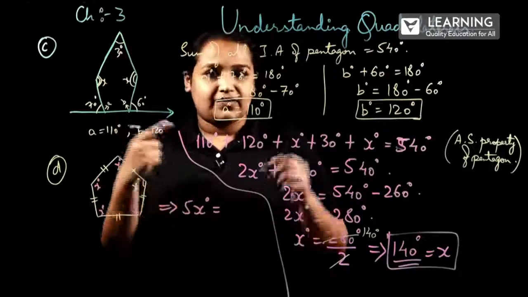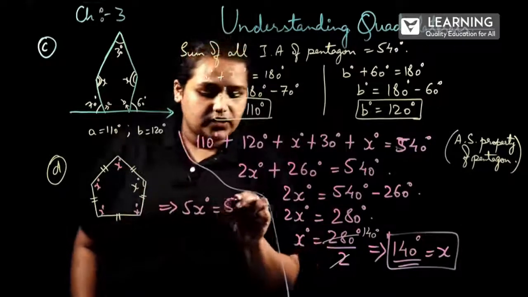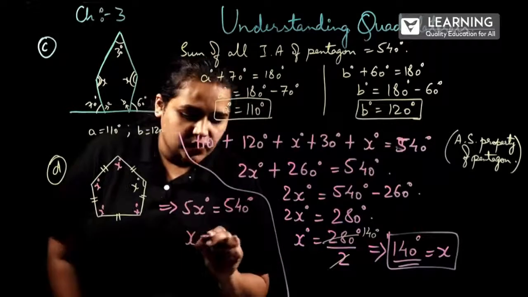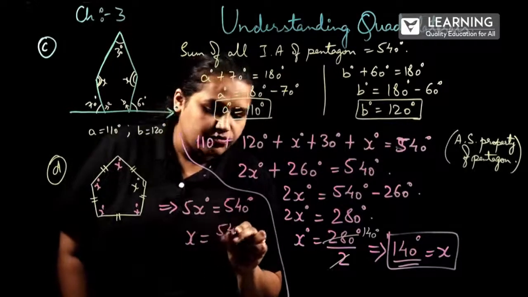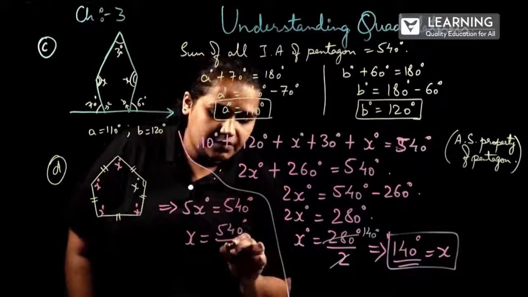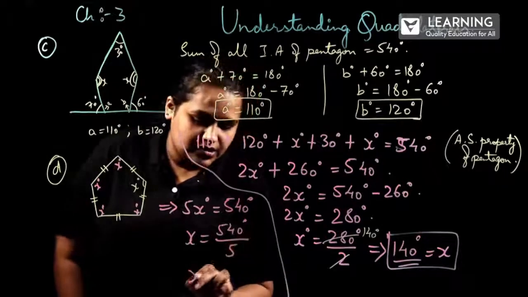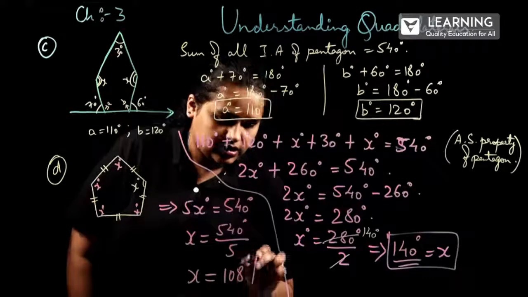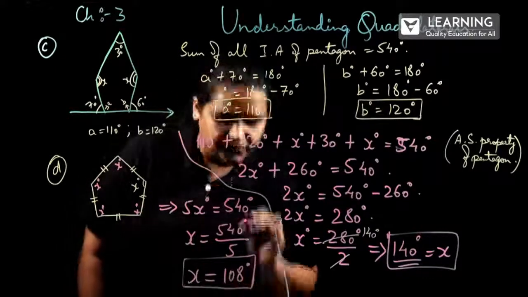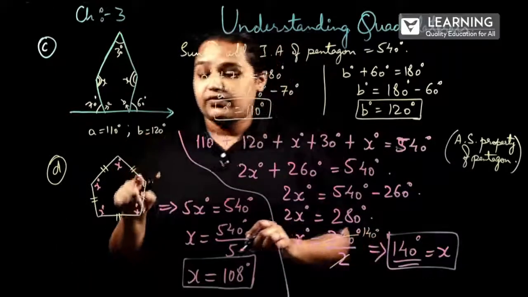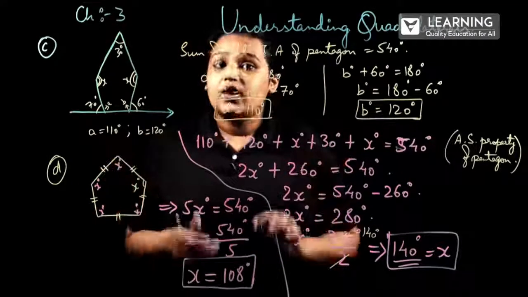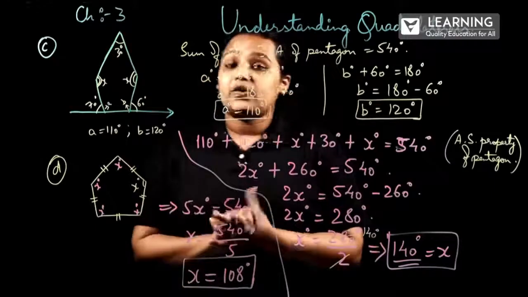So 5x I have taken directly, which is equal to 540 degree. Correct? So x value will be equal to 540 degree divided by 5, which means x value is 108. So each and every x value will be equal to 108. This is how we'll be solving the given questions.